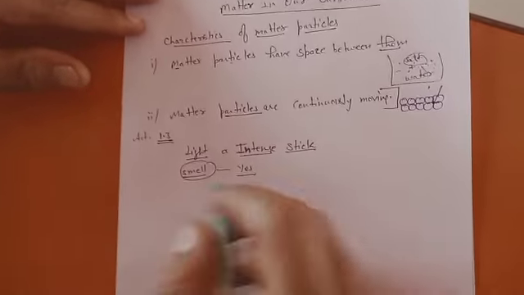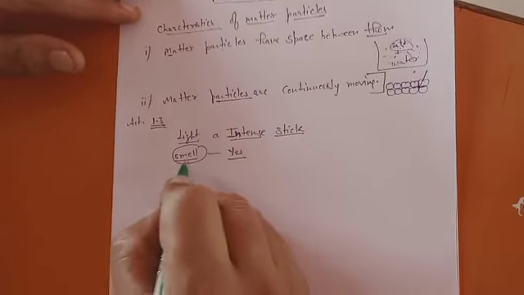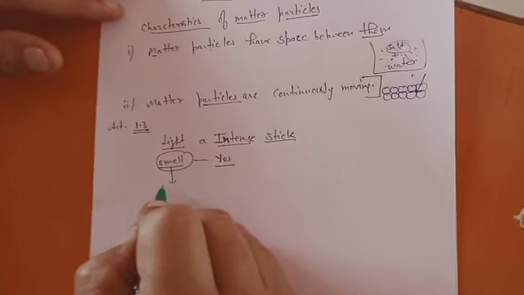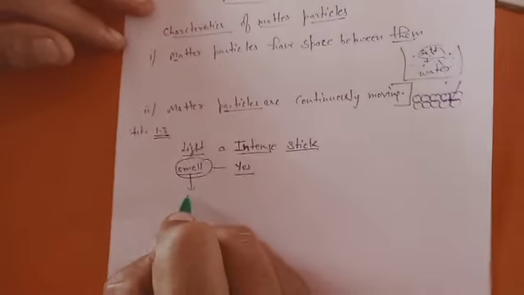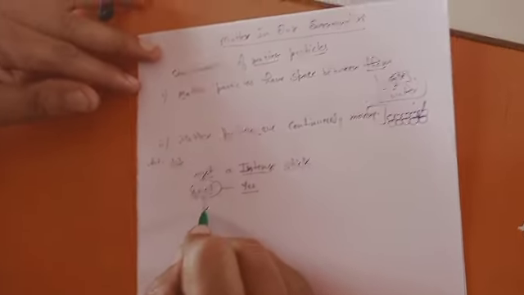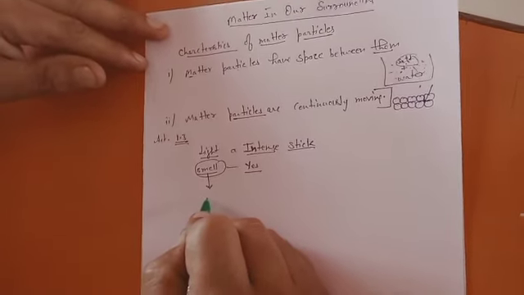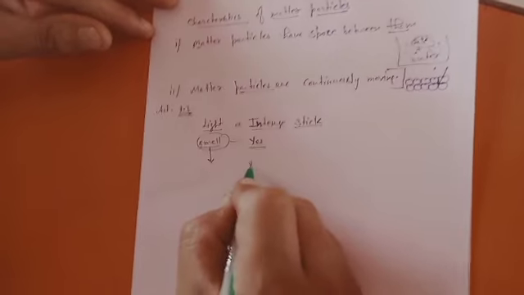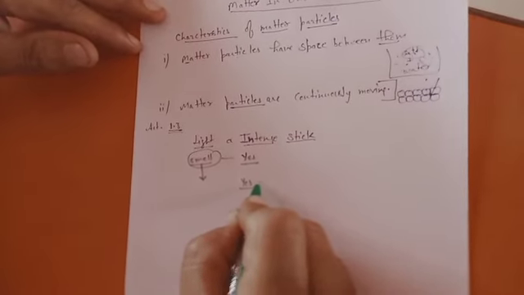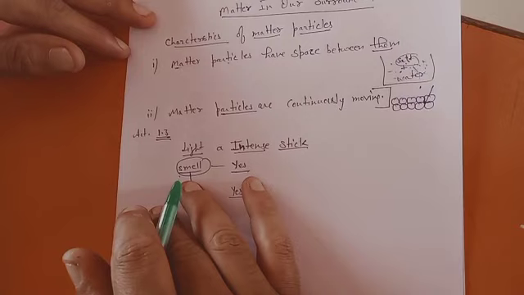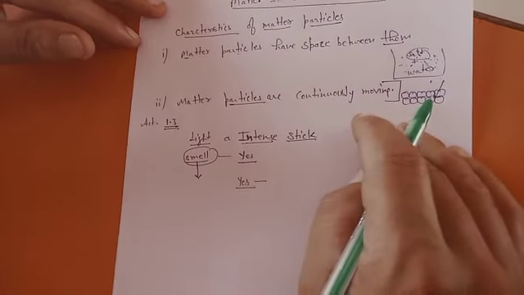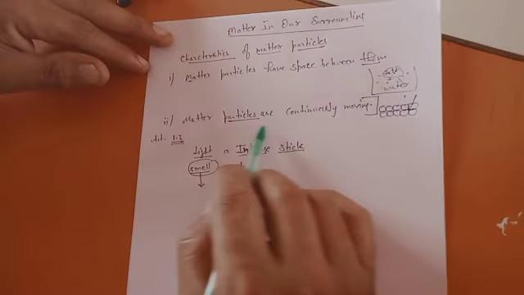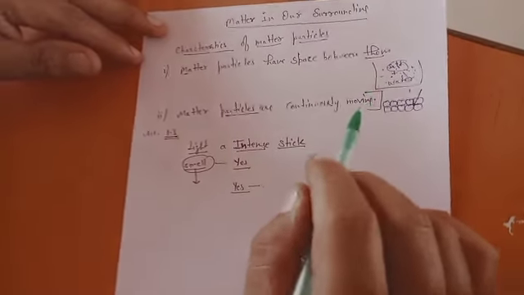Now you observe that smell from some distance, like from another corner of the room. At that time also, are you able to smell the incense stick? The answer is still yes. That proves that particles of the incense stick move from one corner to another, which proves that matter particles are continuously moving.